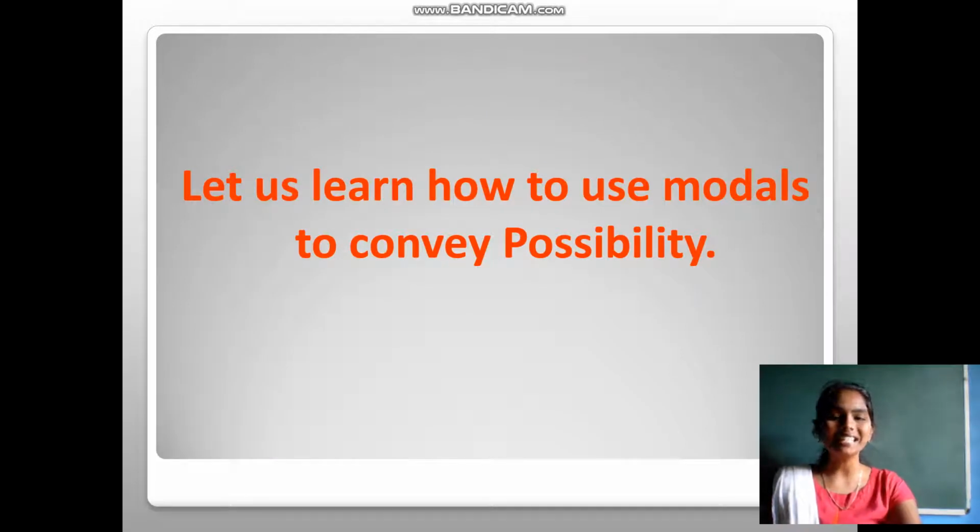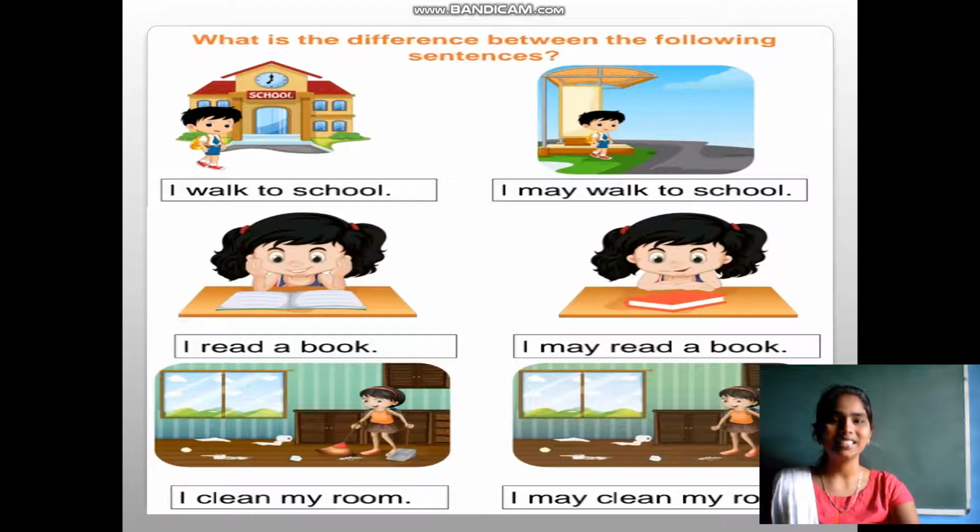Let us learn how to use modals to convey possibility. I want you all to read the sentences and find the difference among them. I walk to school. I may walk to school. I read a book. I may read a book. I clean my room. I may clean my room. Find the difference between these sentences.